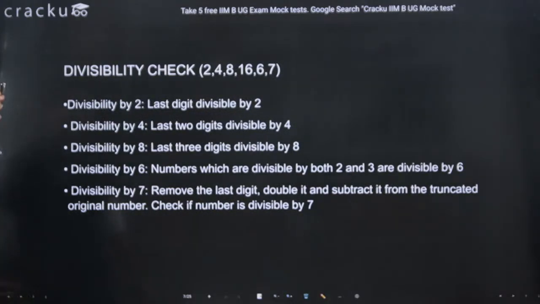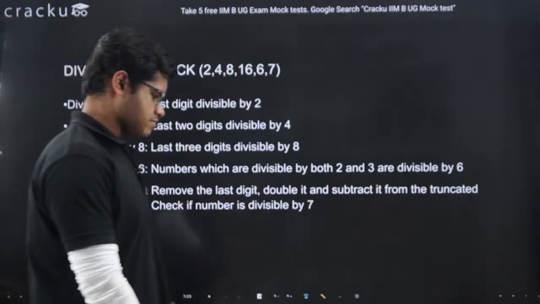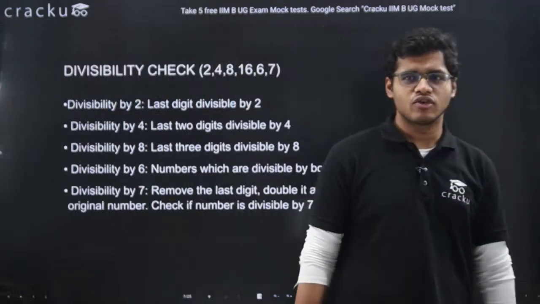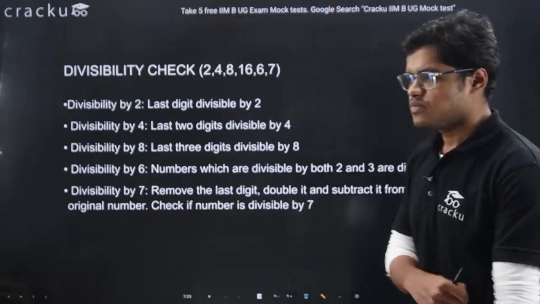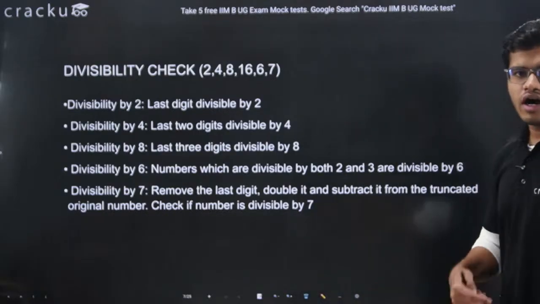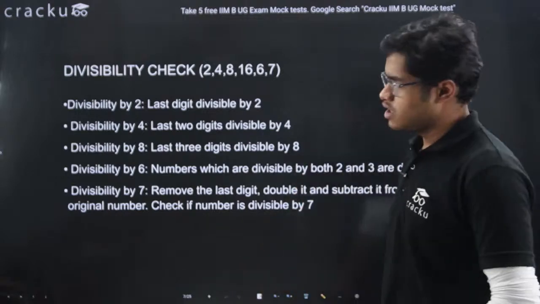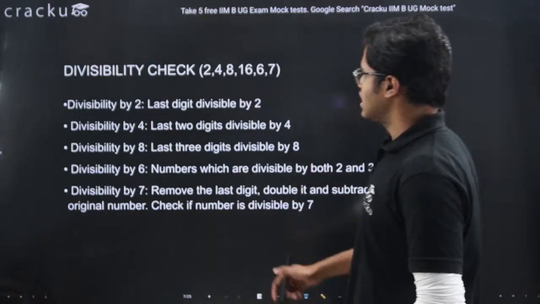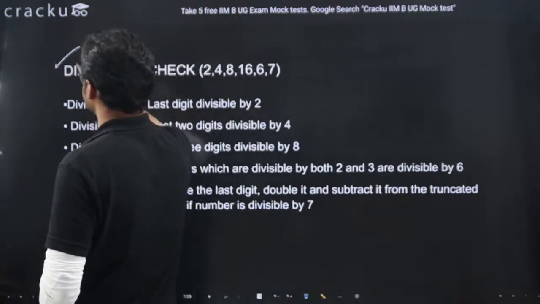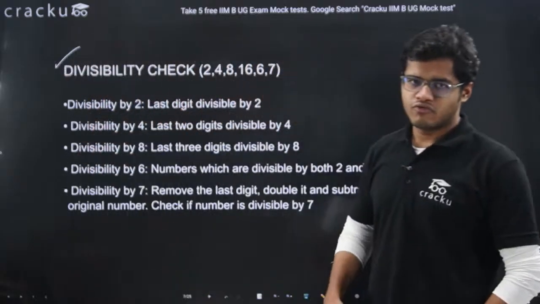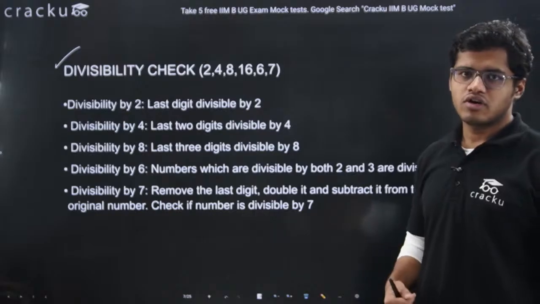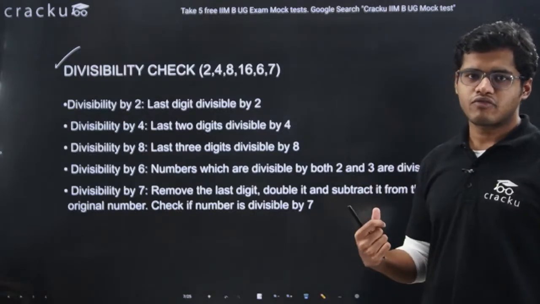Now comes divisibility check. As I was telling in the previous slide, how do we know a number will divide another number, I mean how to be fast? That process we call divisibility check, the conditions which have to be followed so that one number divides the other.